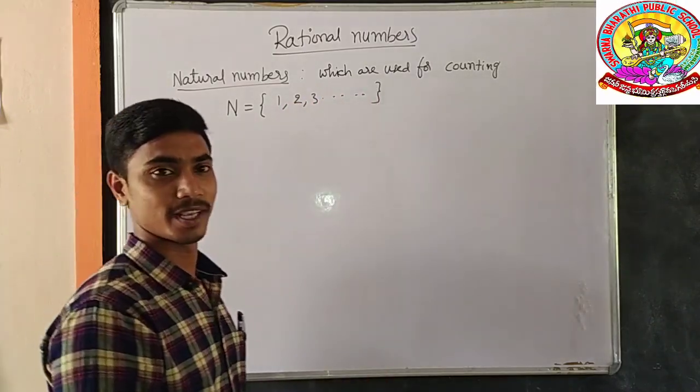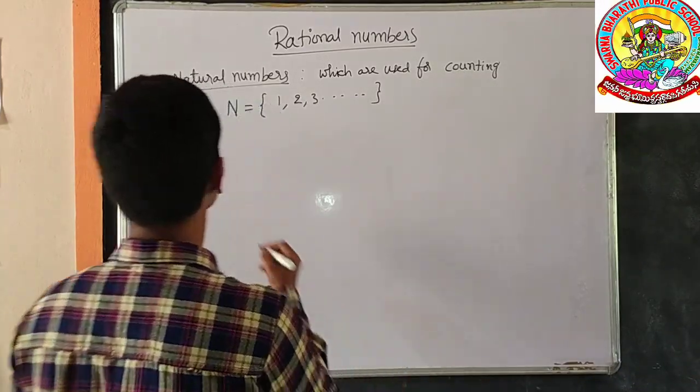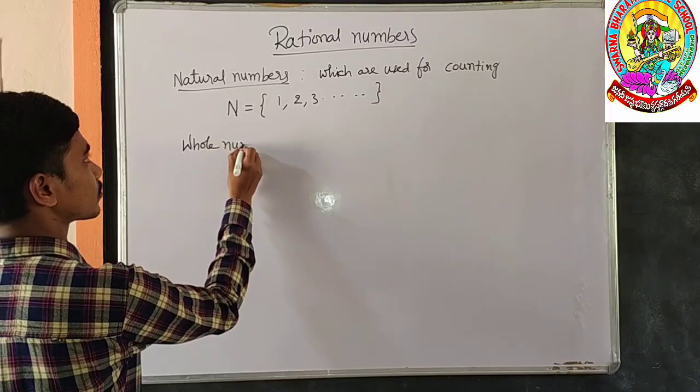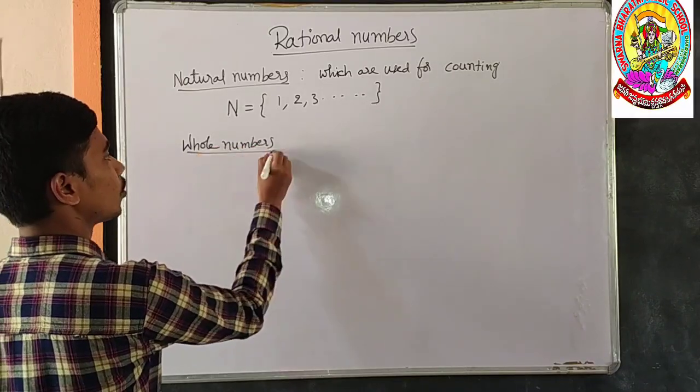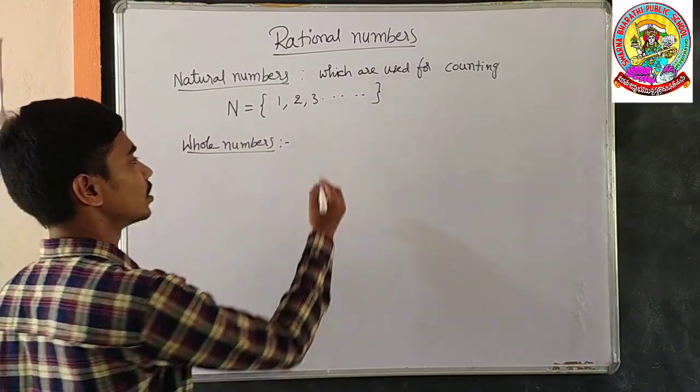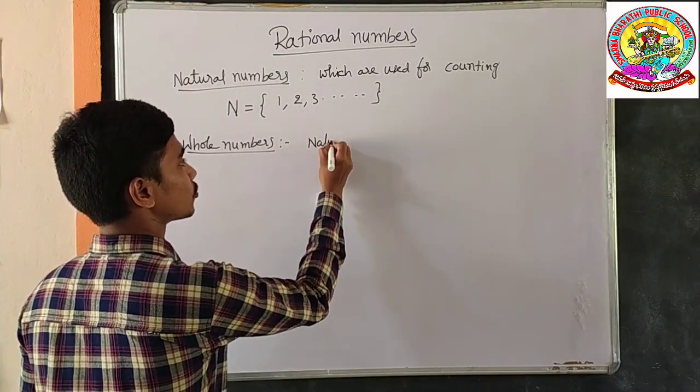The next number system is whole numbers. What are whole numbers? The natural numbers including 0 are called as whole numbers.